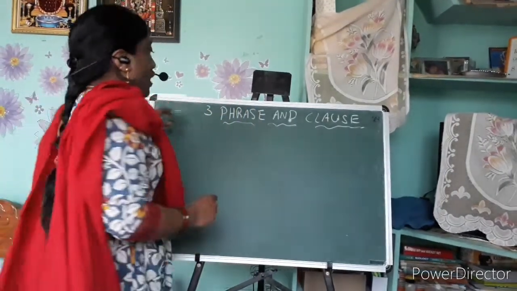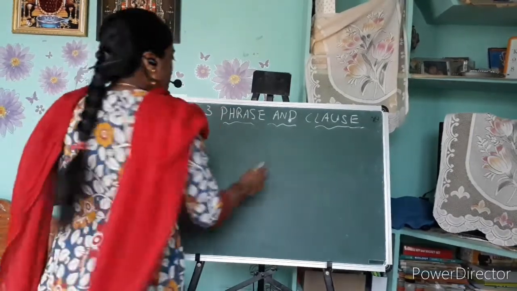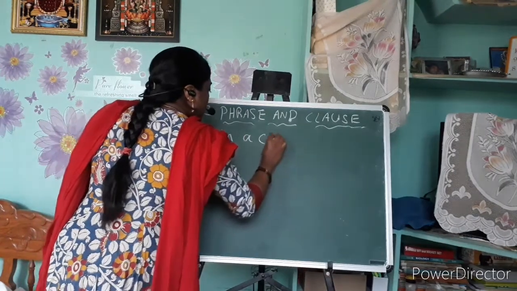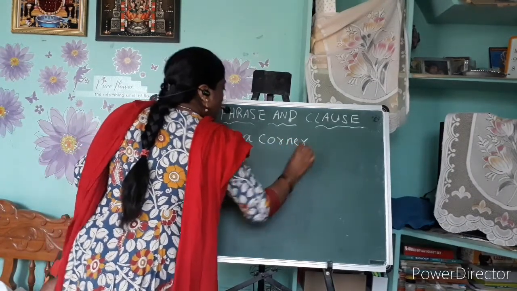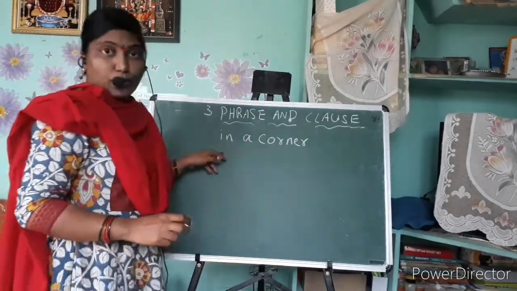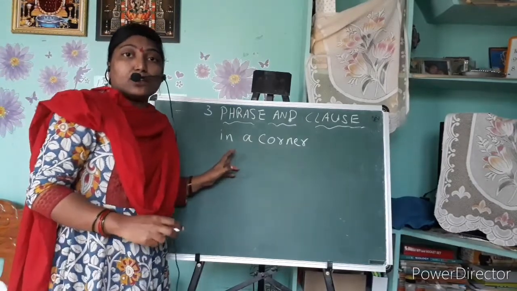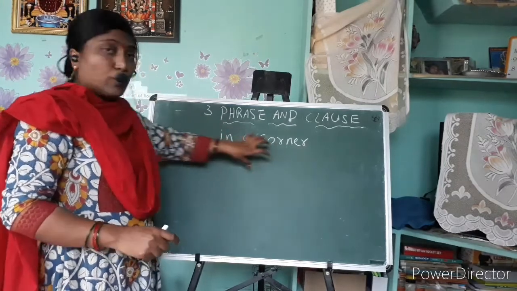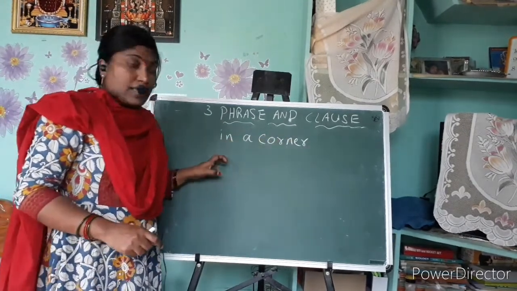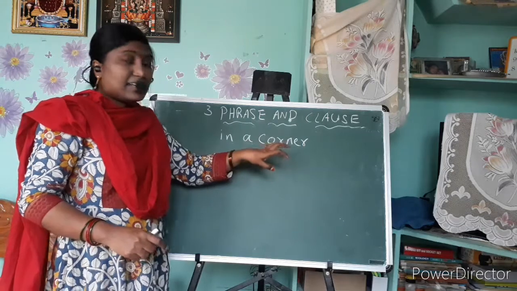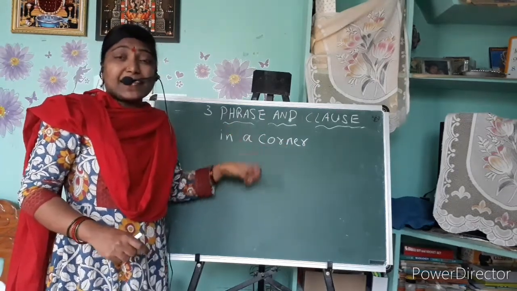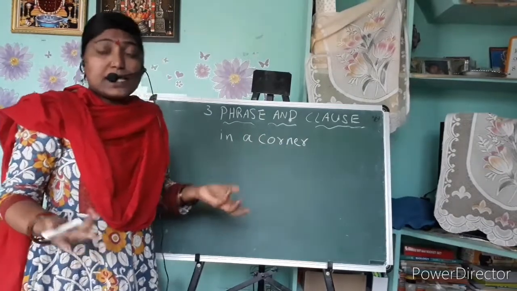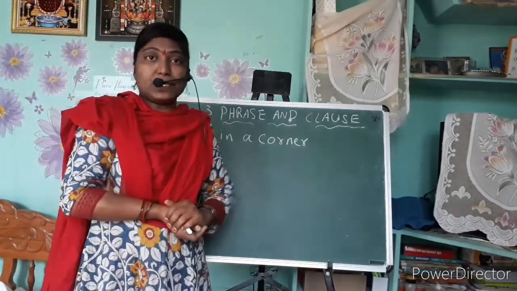Here I am writing some group of words. Just observe: in a corner. Observe this group of words that I have written on the board. Do you think it is a group of words? No doubt in this. Do you think it has any complete meaning or any sense? Do you think "in a corner" means anything complete? There is no complete meaning, isn't it?